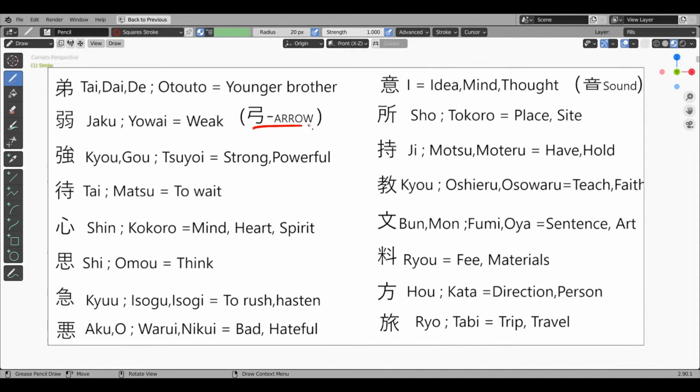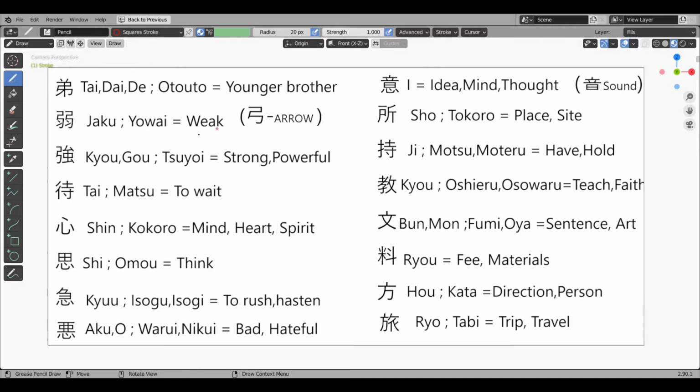This kanji is Yumi, which means arrow. This kanji is used as a radical in many kanji. For example, Ototo kanji. Ototo means younger brother. In this, there is the arrow radical and two strokes to indicate which is still coming up, not old. So this kanji means younger brother. Its onyomi is tai, dai or tei.